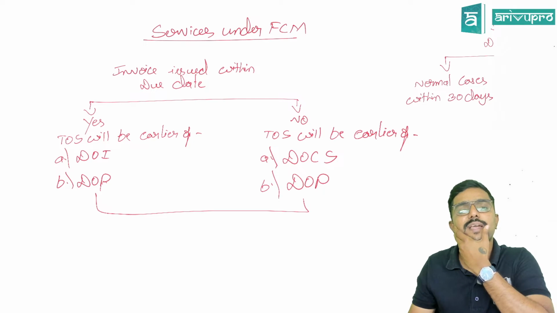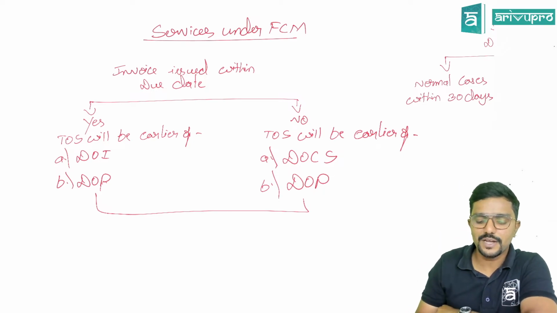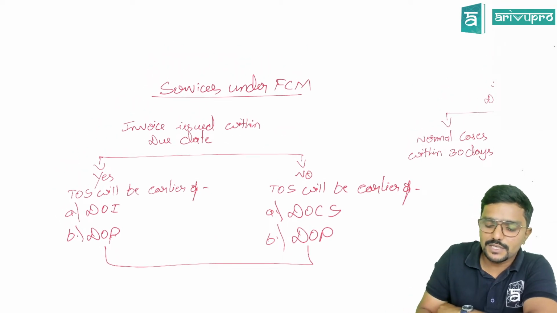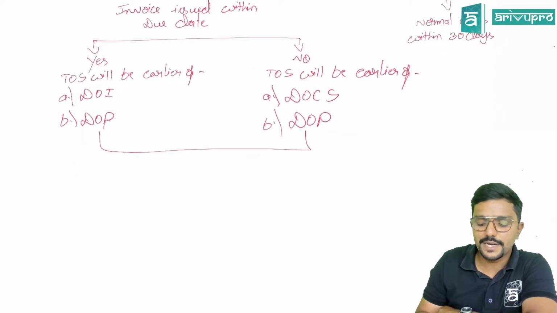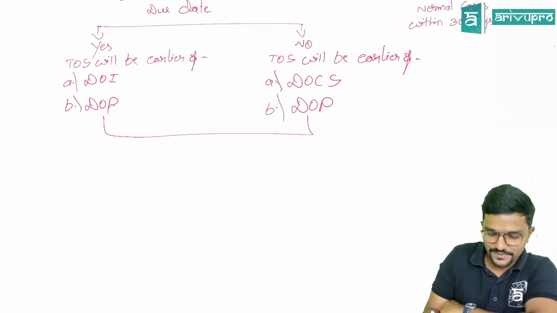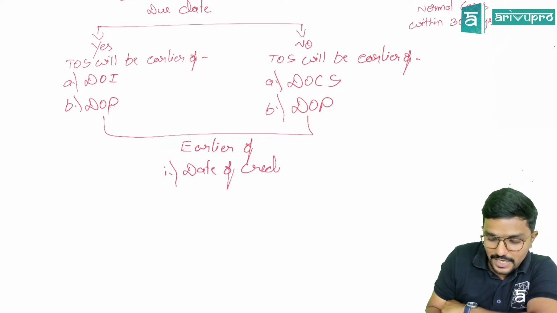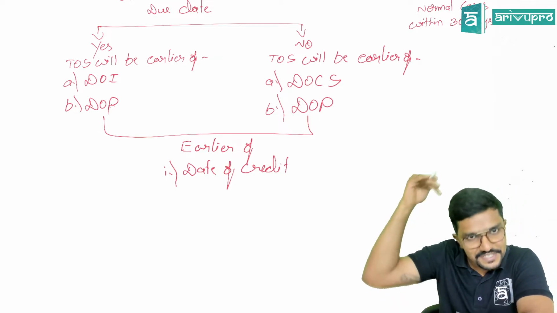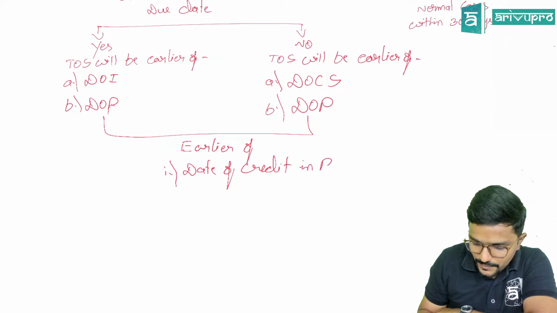Now, who is making the payment? Supplier or recipient? Recipient. So we are discussing the forward charge under section 13.2. Agree. So what is date of payment? Earlier of 2 dates. Earlier of date of credit, not debit, date of credit in bank account. Please be very careful because supplier is receiving the payment under forward charge. Date of credit in bank account